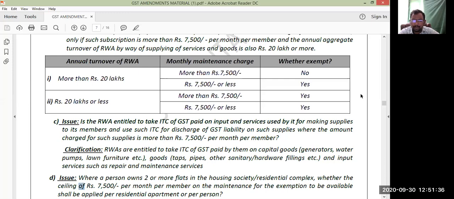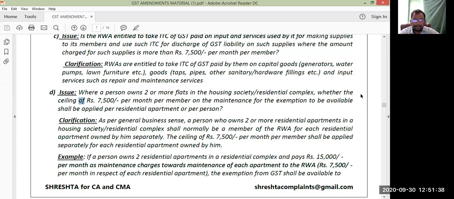Next, point number D. Where a person owns 2 or more flats in the housing society residential complex, whether the ceiling of 7,500 per month per member on the maintenance for the exemption to be available shall be applied per residential apartment or per person.